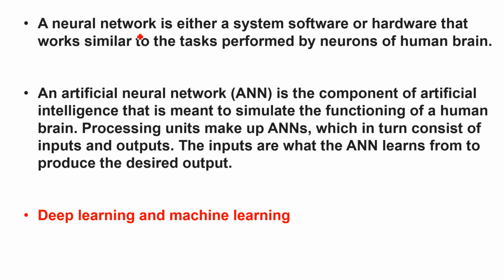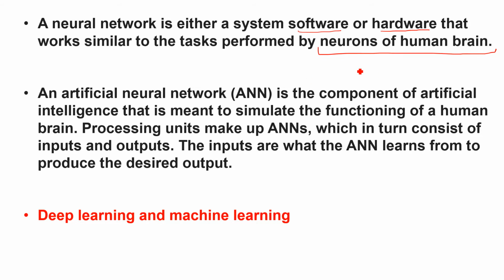So a neural network is either a system, software or hardware. Means it can be software or hardware that works similar to the tasks performed by neurons of the human brain. See, the focus is neurons of the human brain. Our brain consists of billions of neurons which are connected to each other, or simply you can say there is a network of neurons and they take information and we receive the output.